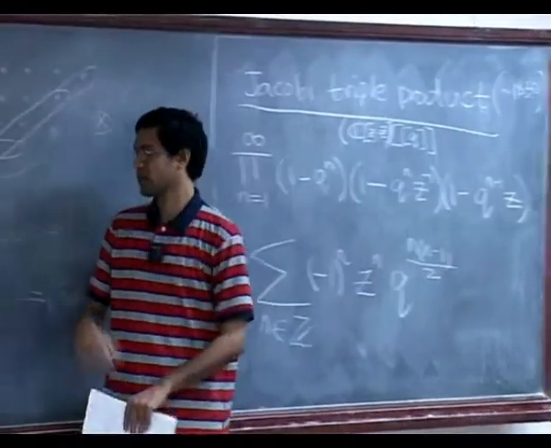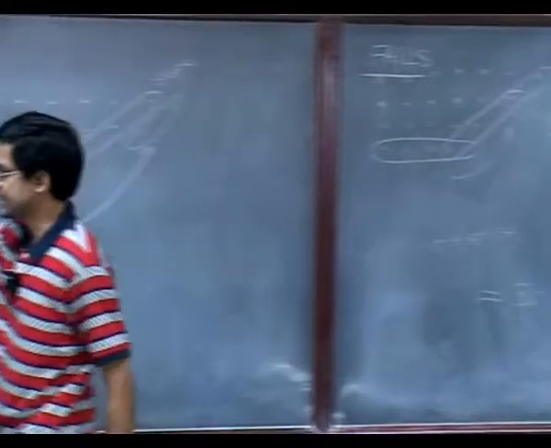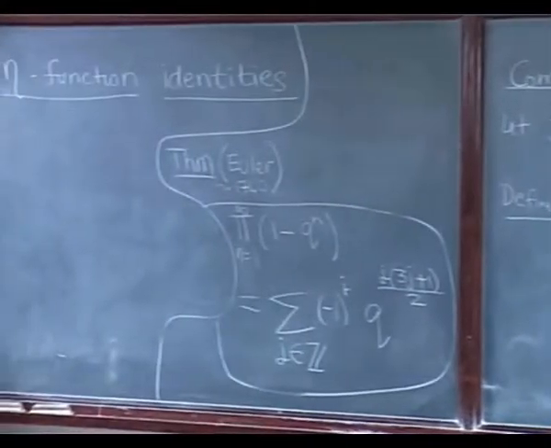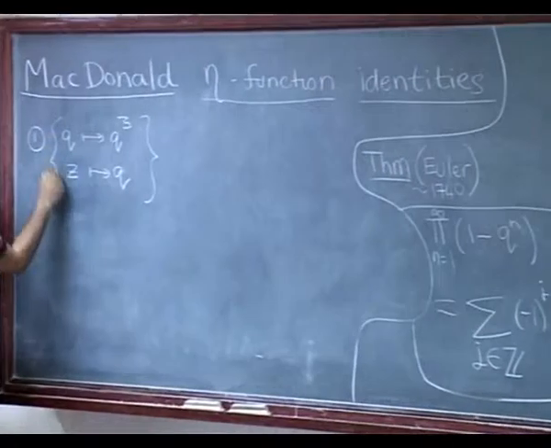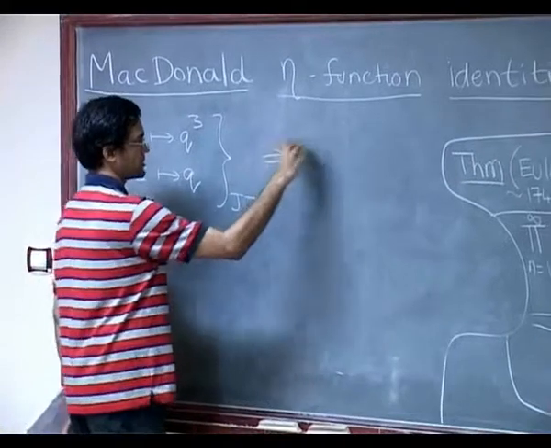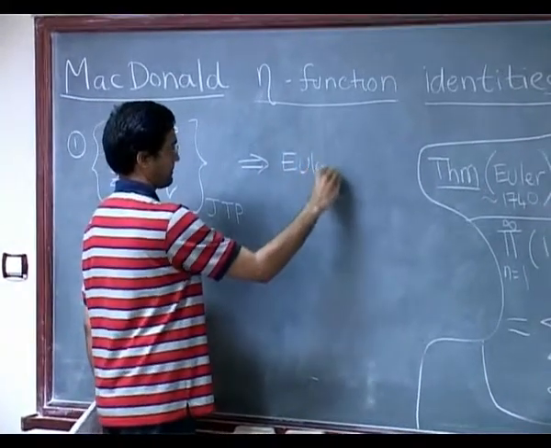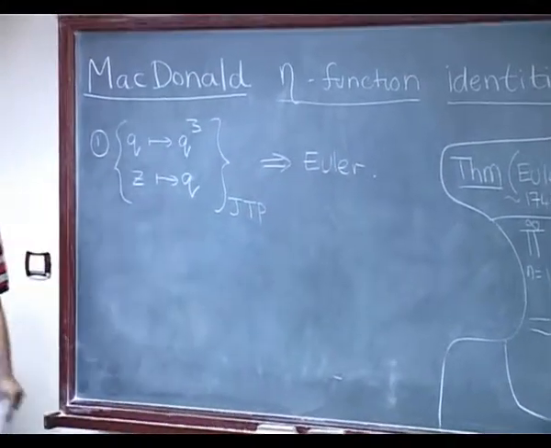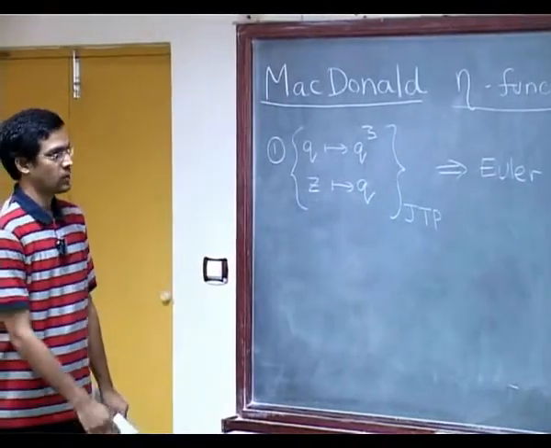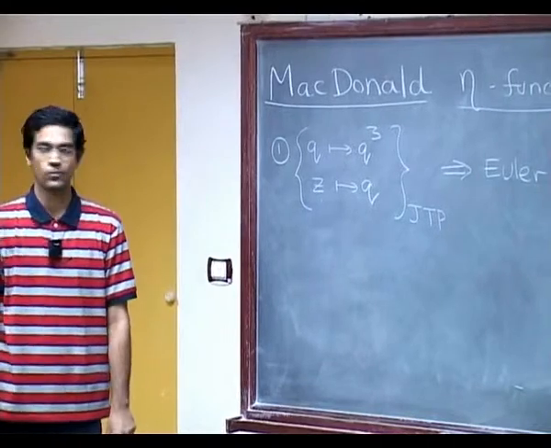And if you just do the algebra, you will see it exactly boils down to this. Okay. So, observe doing this substitution to the Jacobi triple product implies Euler's identity. Okay. So, that is for example one proof of the Euler identity if you assume Jacobi.